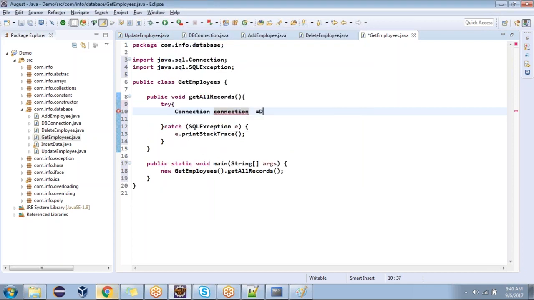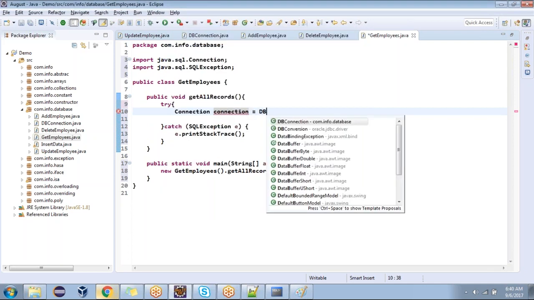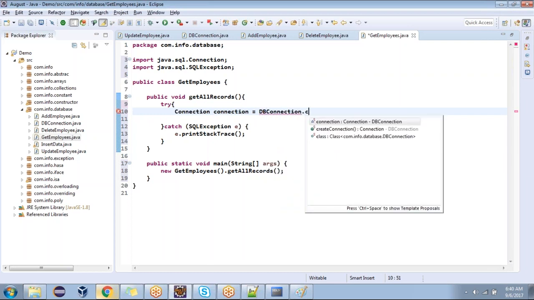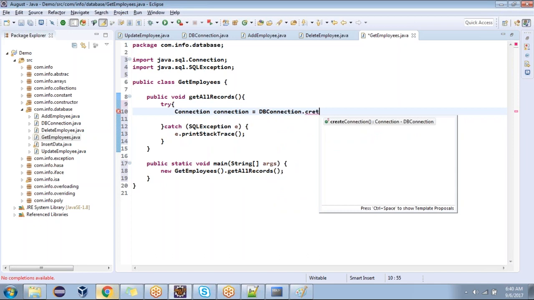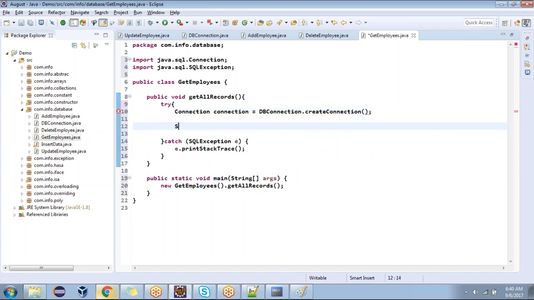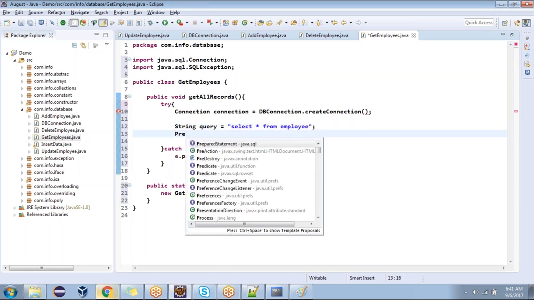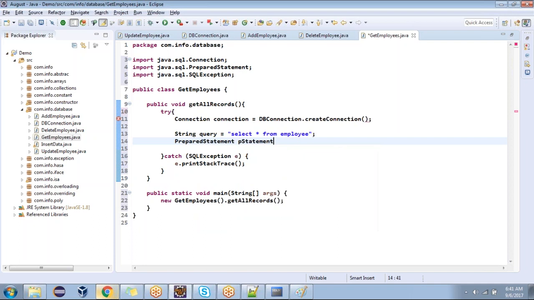Connection db connect is equal to DB connection dot. Why have we placed DB connection? What is the reason? Instead of writing everything every time, we write it only one time. Tell me. String query is equal to select star from employee. Now prepare statement. Statement. Any question mark?